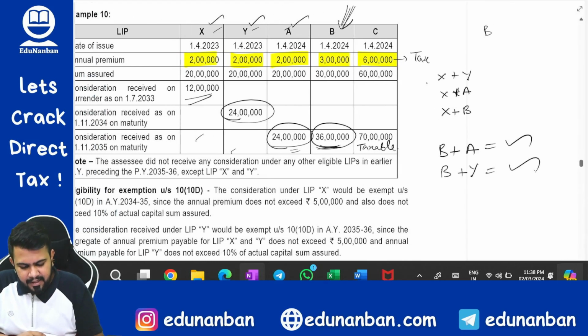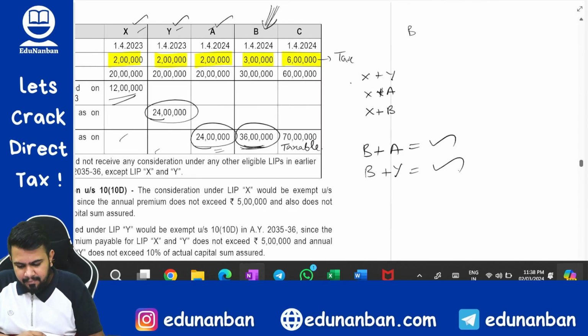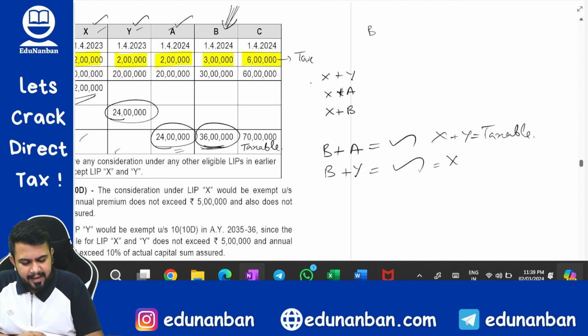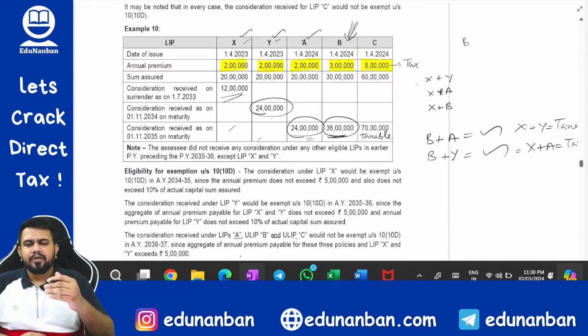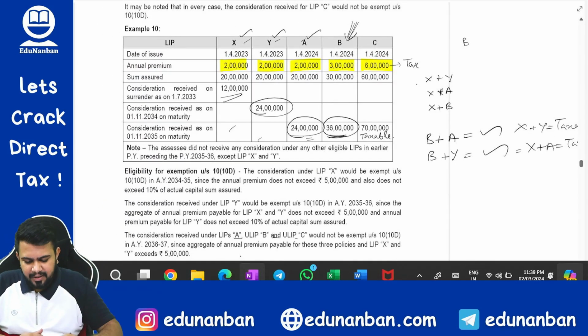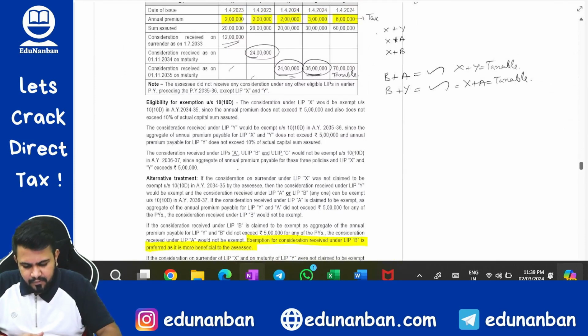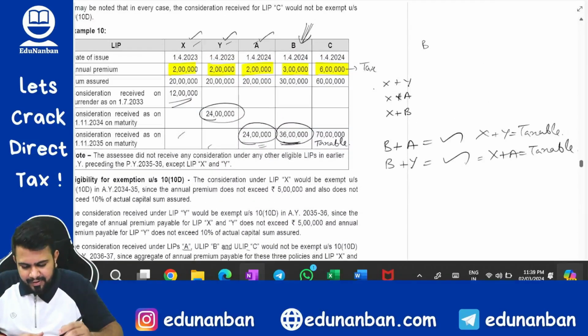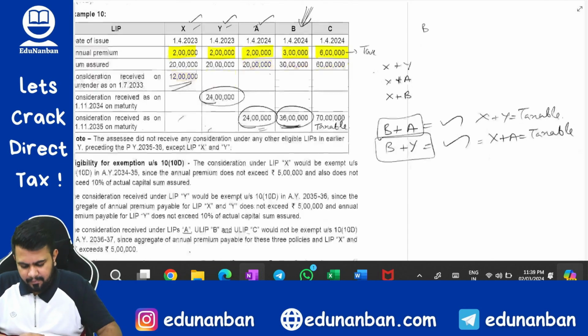And if you choose B plus A, then X plus Y will be taxable. If you choose B plus Y, then X plus A will be taxable. Okay. You read the answer, you will have even more clarity. So in this question, you will claim the exemption for B and A or B and Y. Both are okay.